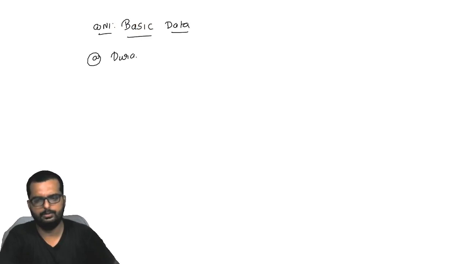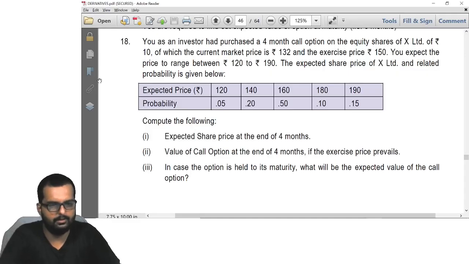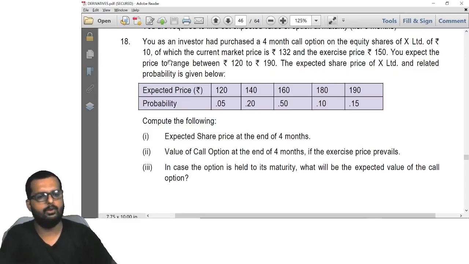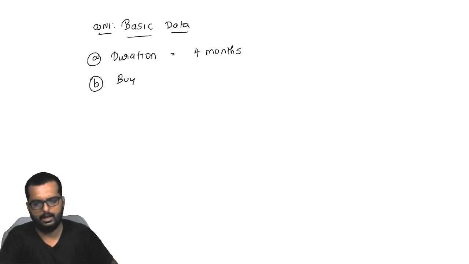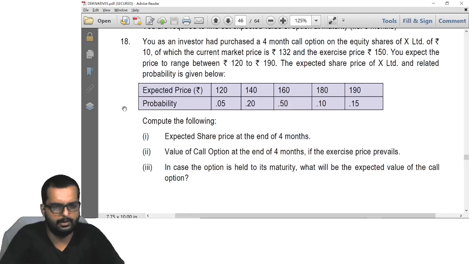So duration is given as how much? It is given as 4 months. Okay. And they have told us they purchased a call option on an equity share of 10 rupees. So I believe buying a call is the action taken by them, for which the premium turns out to be how much? 10 rupees, correct?